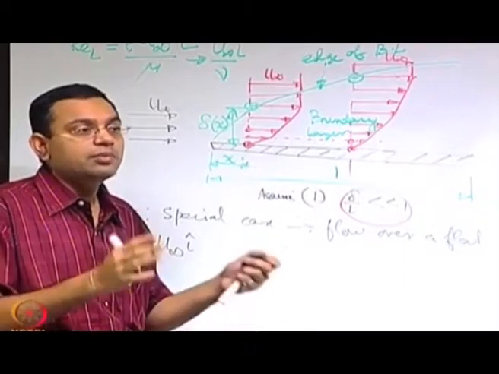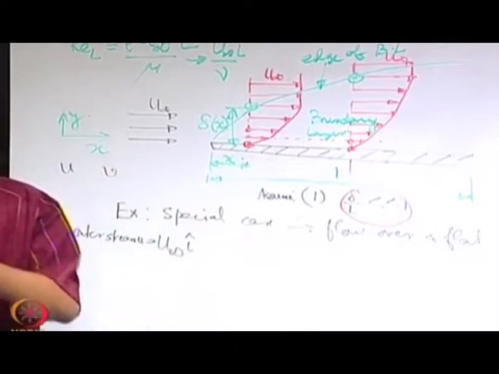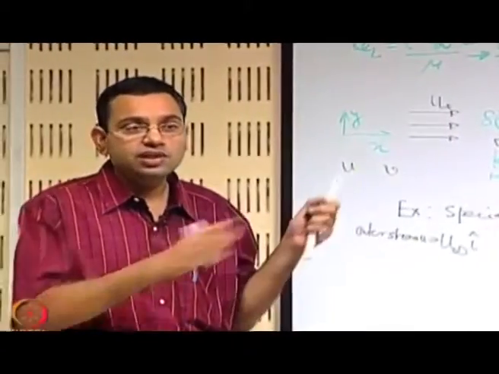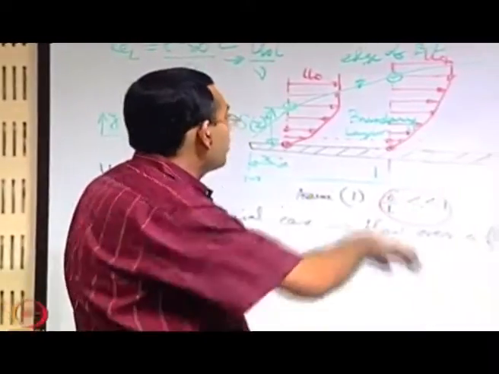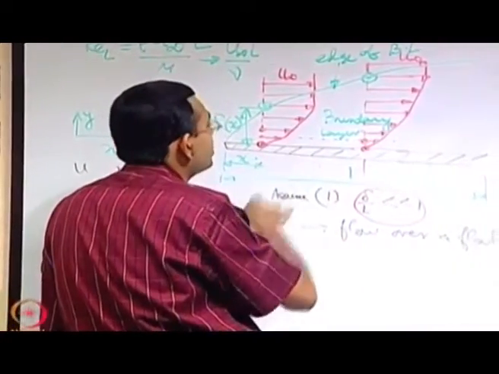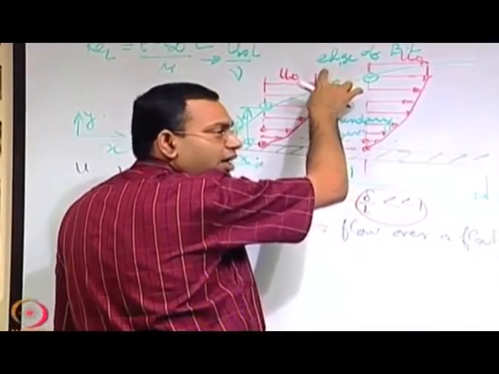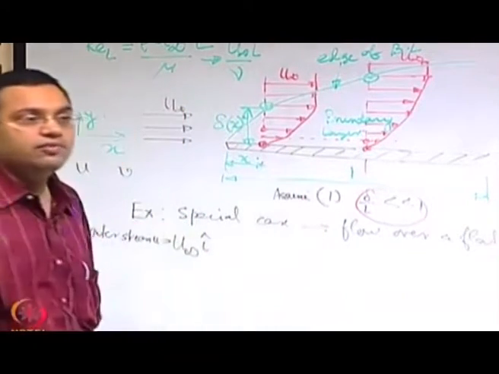Of course we forget about other possible effects which might make the flow rotational, like the Coriolis forces and so on, those are not important in this context. So outside the boundary layer you have inviscid irrotational flow.